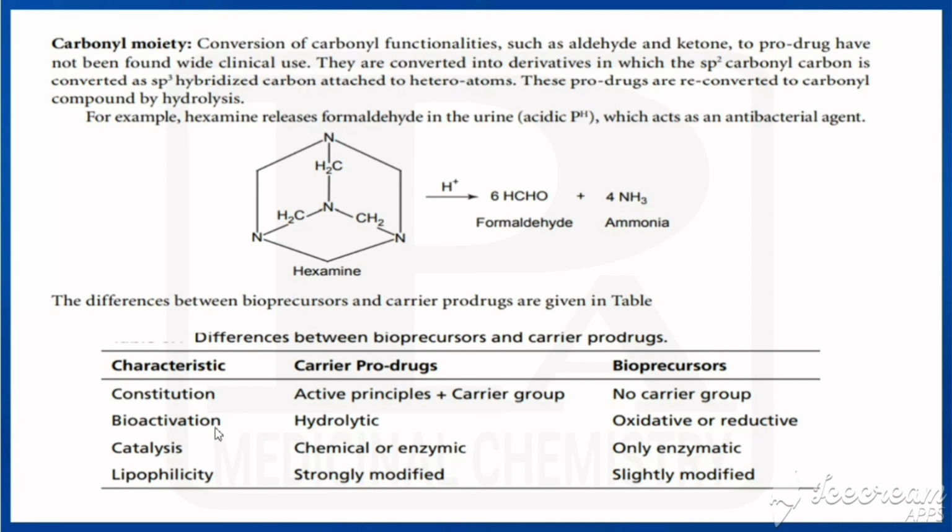For bioactivation, in carrier linked it is hydrolysis, whereas here it may be oxidative or reductive. Catalysis: there it may be chemical or enzymatic, here it is only enzymatic. Lipophilicity: this is strongly modified, but this is slightly modified. So that's all about the classification of prodrugs. Next class we'll see the application of prodrugs.